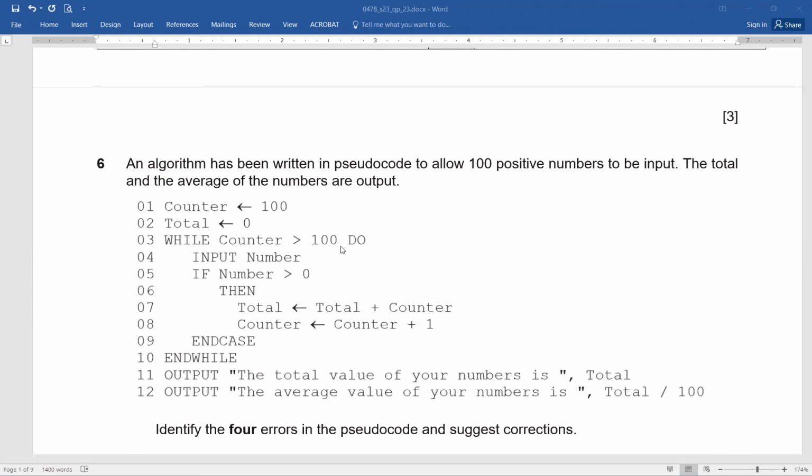While counter greater than 100 do. Input number. If number greater than 0, then total equals total plus counter, counter equals counter plus 1, end case, end while. Output, the total value of your numbers is total. Output, the average value of your numbers is total upon 100. Identify 4 errors in the pseudocode and suggest corrections. I'm giving you time, think, and let me know which lines have problems and how we can correct them.